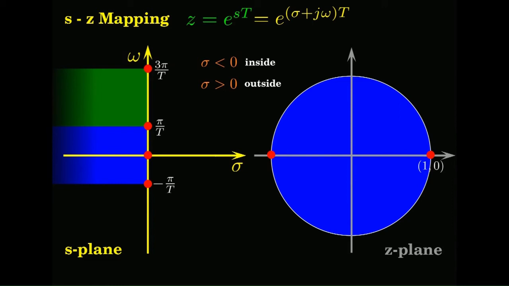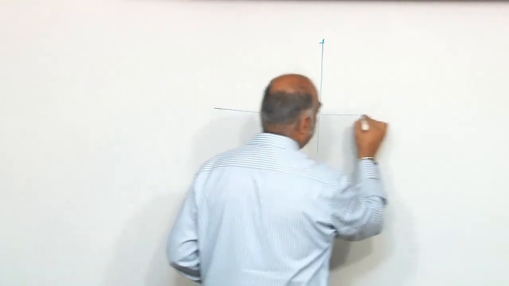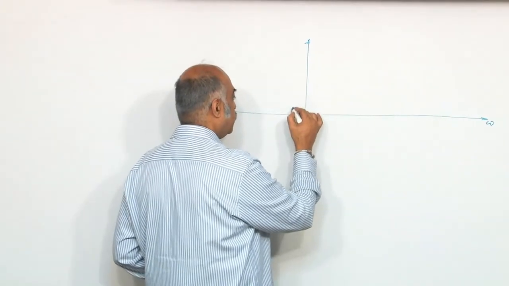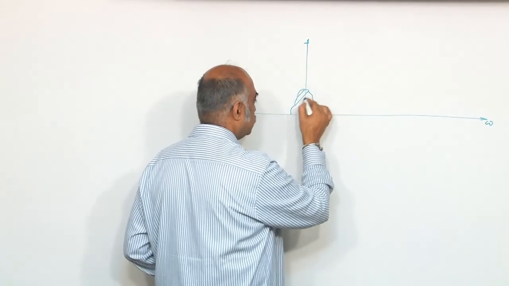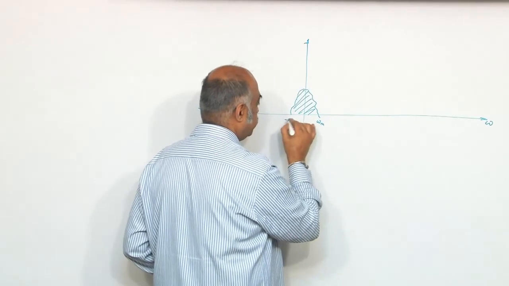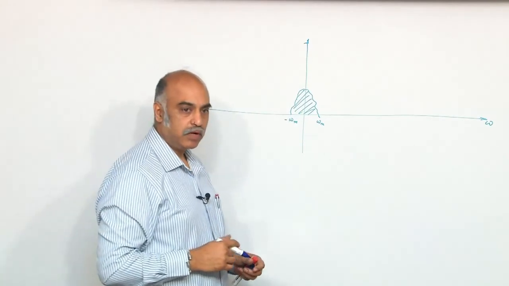So in the sampling, if you take a band limited signal, omega m, you sample it, what happens?